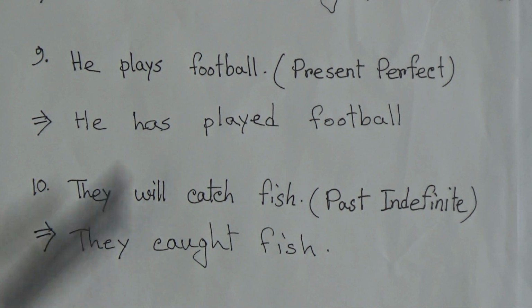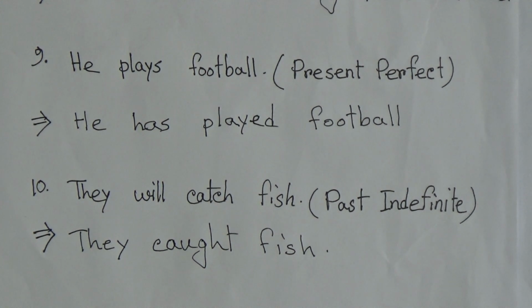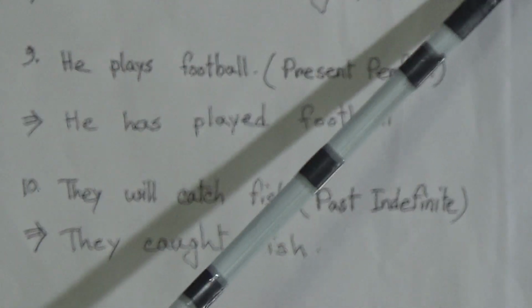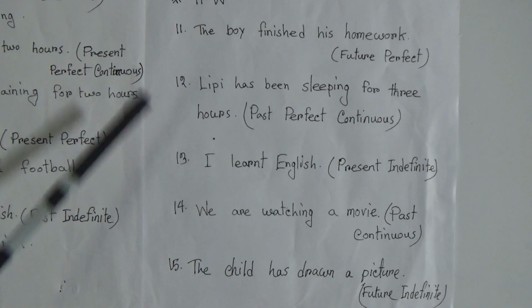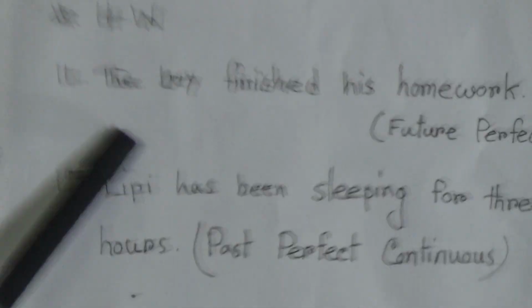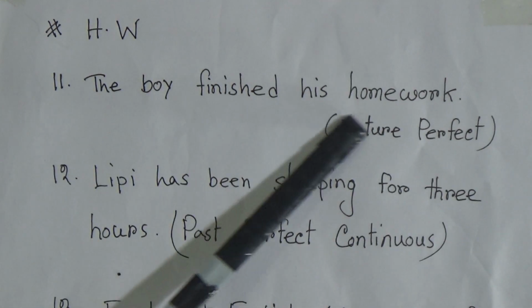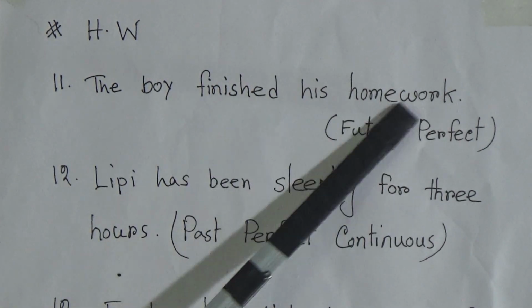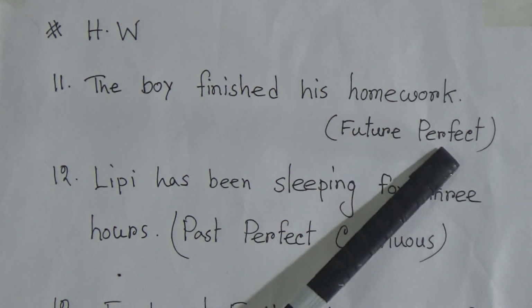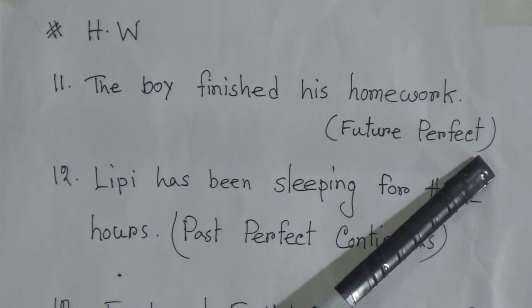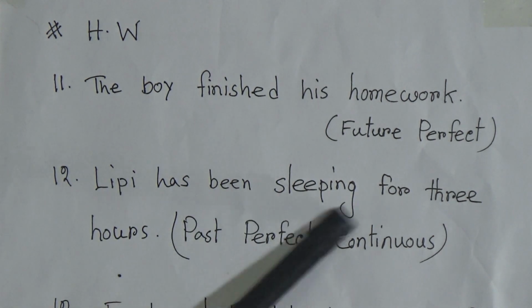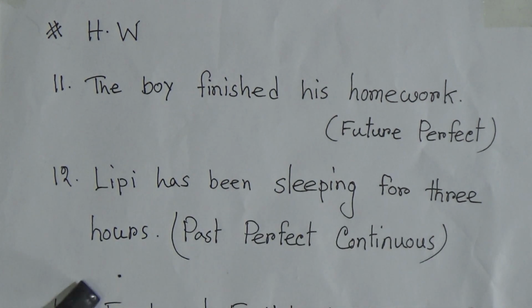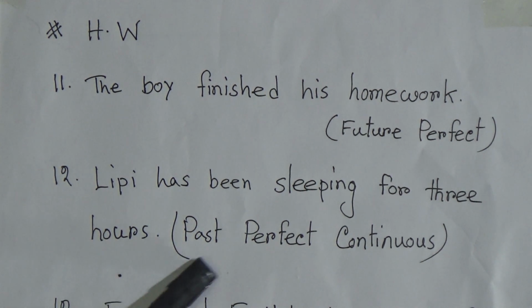So these 10 sentences you have to practice, and you have homework from number 11 to 15, these 5 sentences. I am going to read it out. Number 11, the boy finished his homework. This is past, you have to make it future perfect. Number 12, Lipi has been sleeping for 3 hours, and you have to make it past perfect continuous.